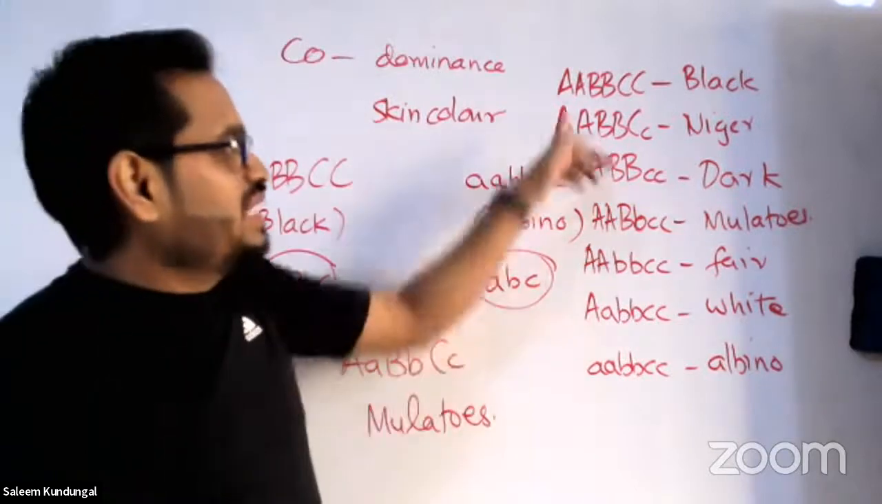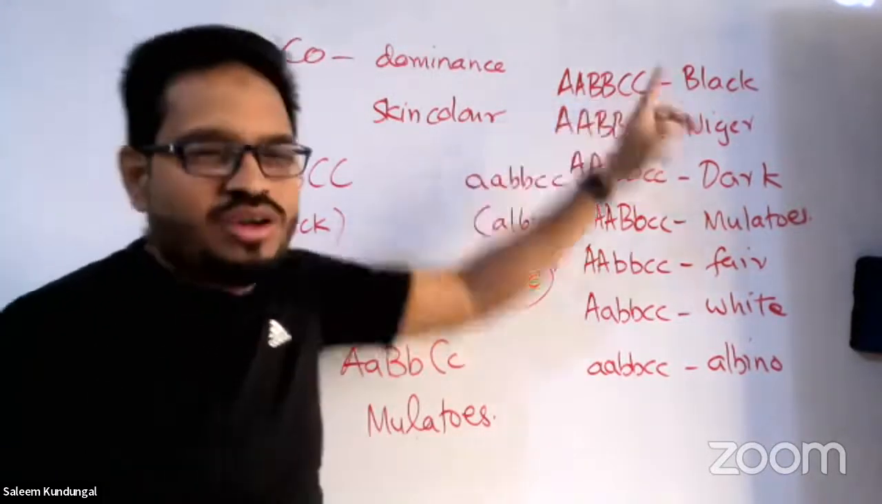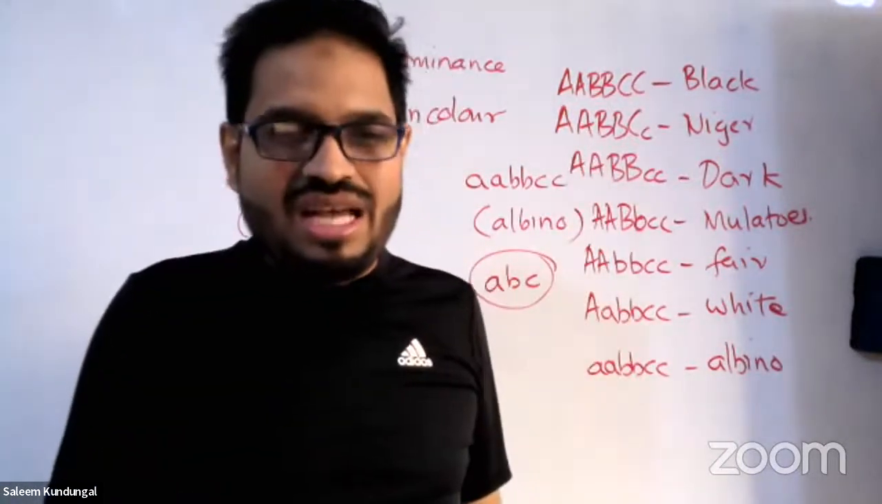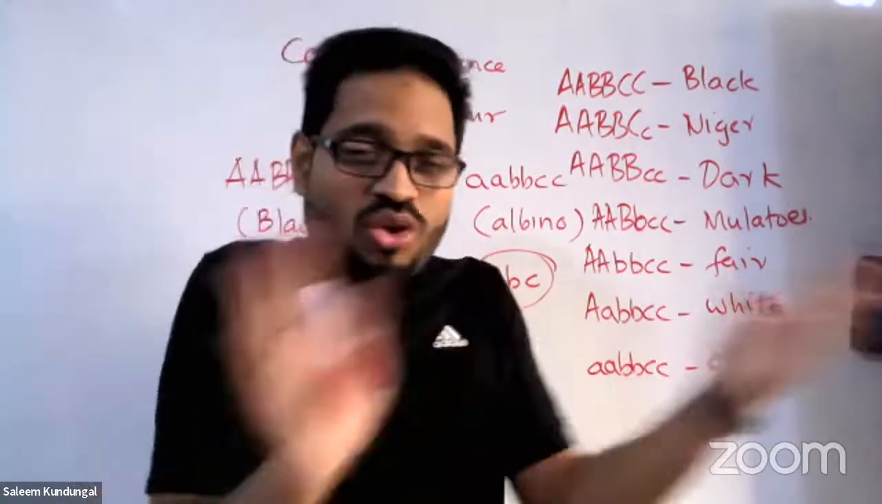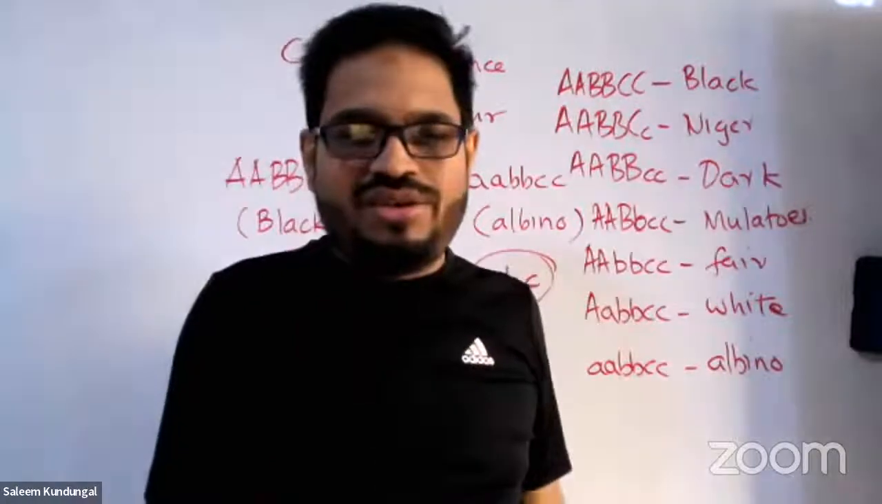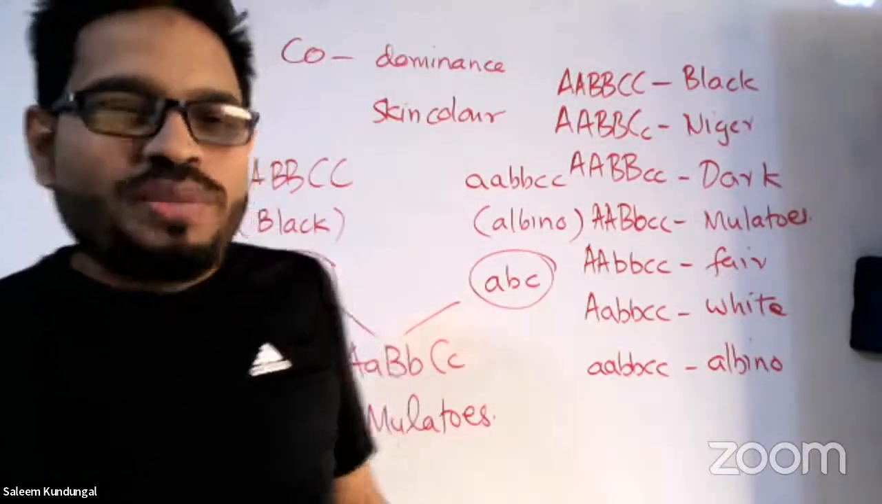Now, what we understand in this case is that capital A, capital B, capital C, all three sets of genes were showing their presence, and that is called codominance, or cooperatively dominant. When all of them are dominant, it gave that color. But when all are recessive, there was no color. So hope that is very clear.